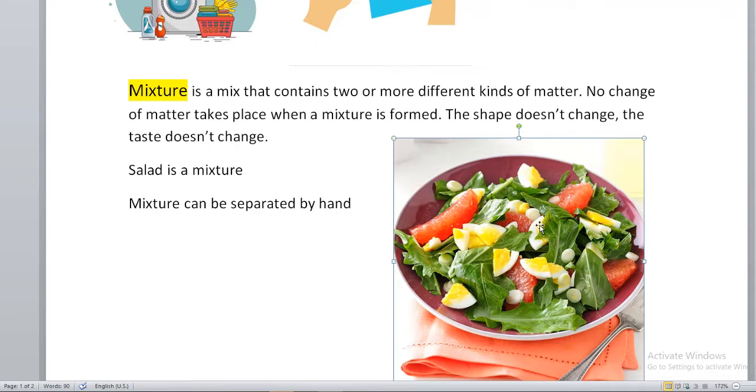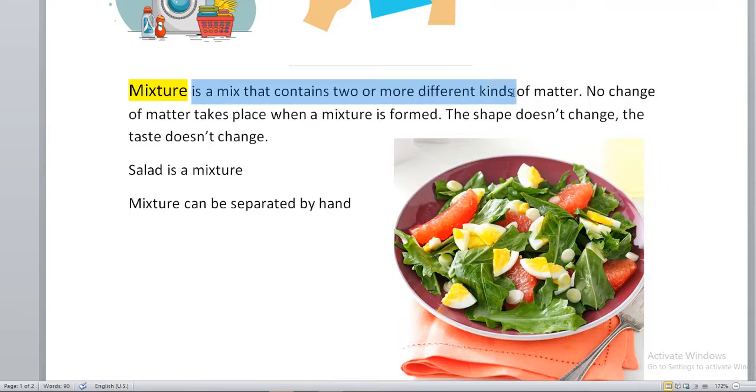This salad is formed. We mixed them. But does it change? Does the tomato change into something else? No, it's still the same tomato, right? And if you taste it, the taste doesn't change. So in mixture, the tomatoes don't change the taste. Also, the eggs don't change in taste. Also, the shape doesn't change. This is the shape of an egg. The shape doesn't change. Okay, so mixture is a mix that contains two or more different kinds of matter.